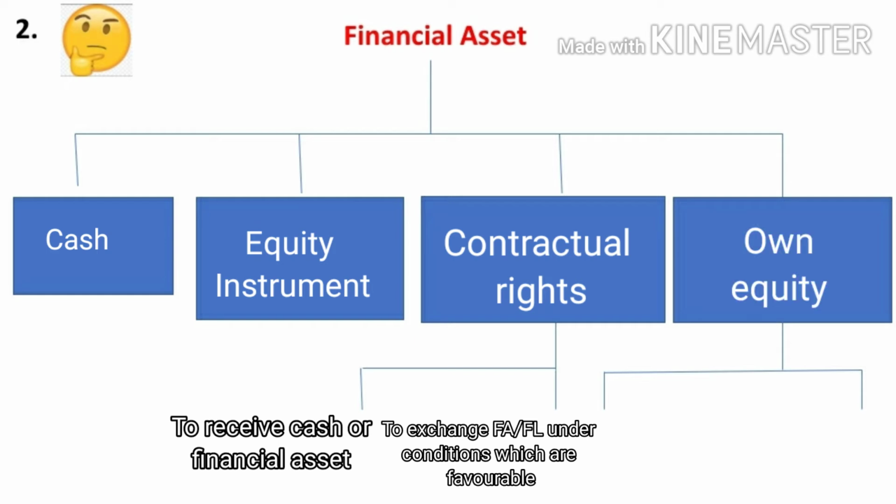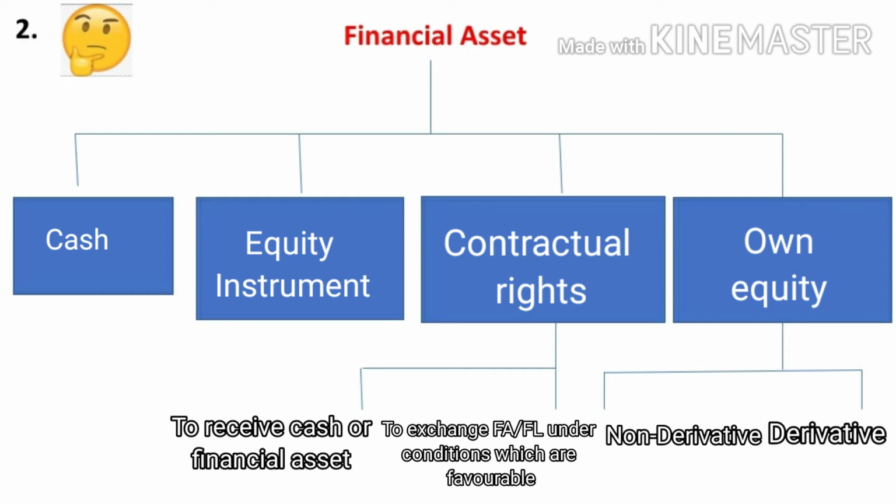Next one, own equity. When we come to the meaning of own equity, it is further divided into two parts. First one, non-derivative. Non-derivative means to receive a variable number of own equity. For example, if I enter into a contract with somebody and I will give rupees 10,000 to another person and I will give own shares of my own company. So this is the meaning of non-derivative.